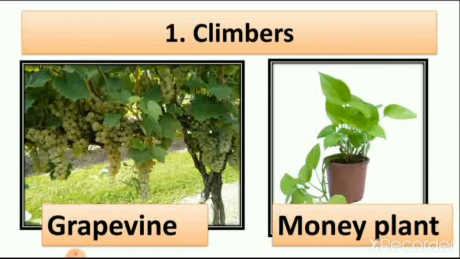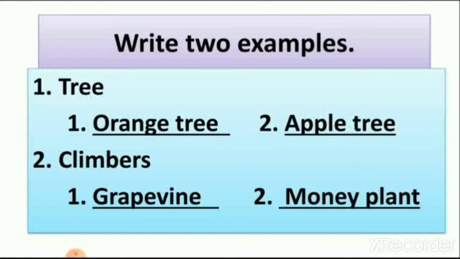So that is our give 2 examples. I write here with the answer. First is tree: orange tree, apple tree. You can write here banana tree, mango tree, coconut tree, any of them. And second is climber. So you can write here grapevine, money plant, cucumber, and beans are also climbers. So here is the exercise.